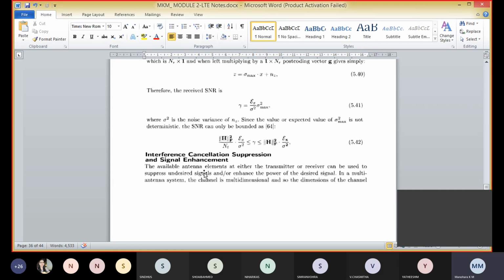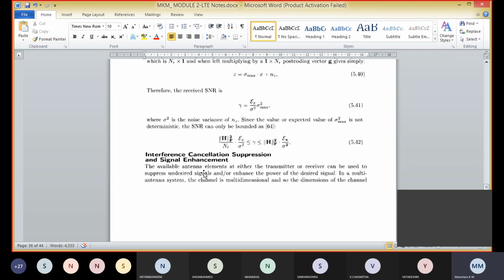Rather than increasing the statistical diversity of the total signal, as in the preceding section, the energy can instead be steered. Depending on the amount of information available about the interfering channels, there are three approaches to interference suppression and signal enhancement.